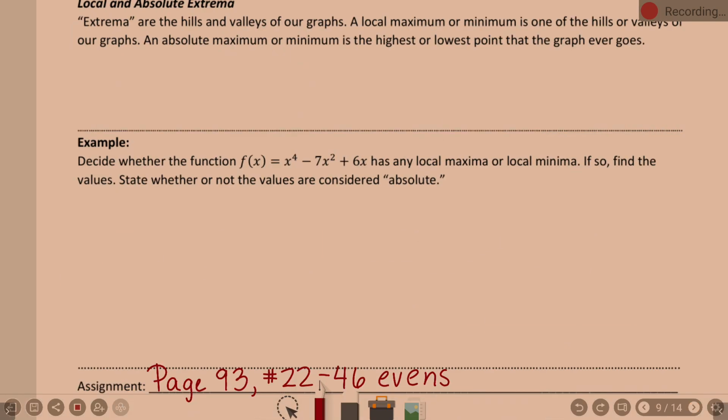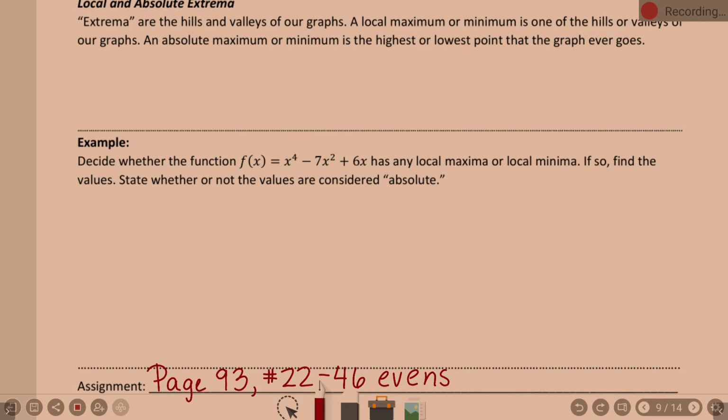We just talked bounded. And now we're going to talk about extrema. Extrema. You already know what extrema are. You just might not be familiar with the word extrema. Extrema are the hills and valleys of our graphs. A local maximum or minimum is one of the hills or valleys of our graphs. An absolute maximum or minimum is the highest or lowest point that the graph ever goes. And so we're going to spend the rest of this lesson talking about mins and maxes. We do need to distinguish the difference between what is an absolute min or max versus a local or relative min or max, which is vocabulary we'll also run into. But you guys have the idea of a min or max, right?